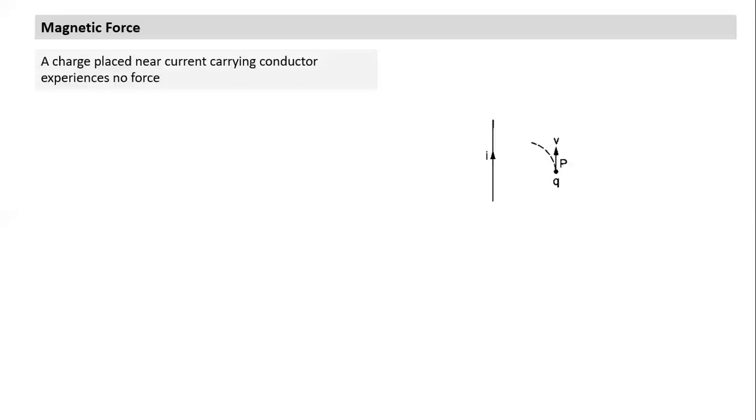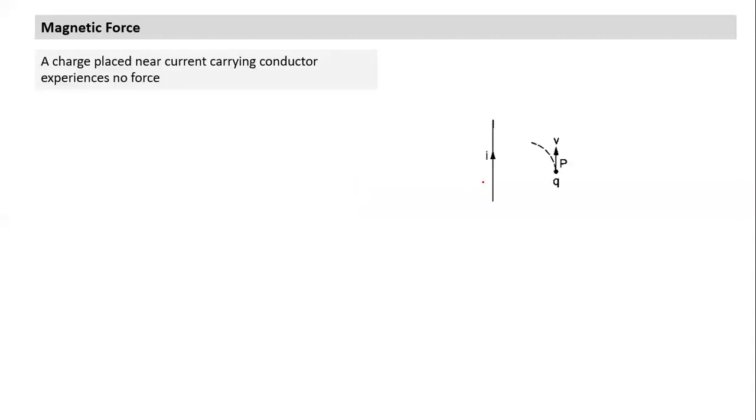We have studied about electric forces, electrostatic forces. Can magnetic field also create a force? Yes, magnetic field also may result in magnetic forces. And the law related to magnetic force also is an experimental law, like many other laws, gravitation law, Coulomb's law. So before we go into the law, we'll try and understand what kind of experiment led to the law here.